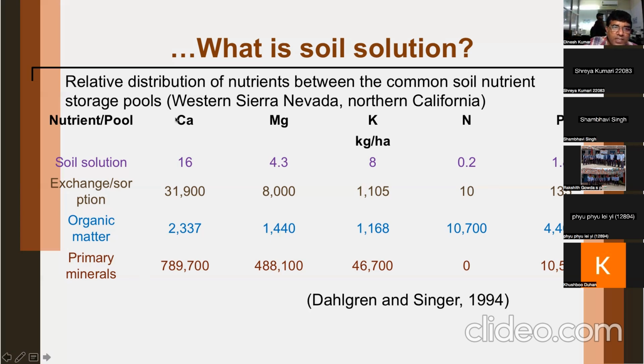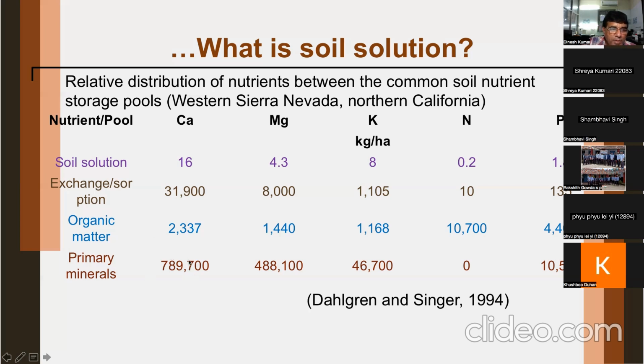Now you see, for example, calcium. See the column of calcium and go to the bottom. Now you see primary minerals. Most of the calcium in soil is confined in primary minerals. Sanjay, you can see this. This is so high. You can see it is in kilogram per hectare, 789,000 kilogram per hectare. It is in primary mineral in this particular soil.